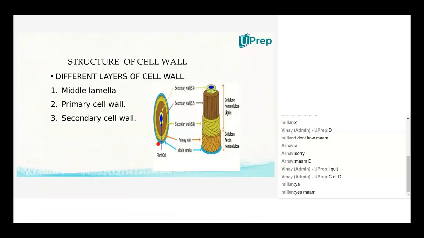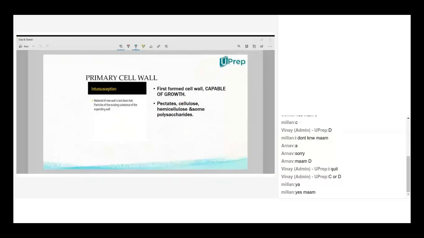See, when you take the structure of a plant cell wall, it is not made up of a single layer, but of various layers. When you take the various layers of a plant cell wall, you will find different compositions. The plant cell wall is made up of basically three layers.